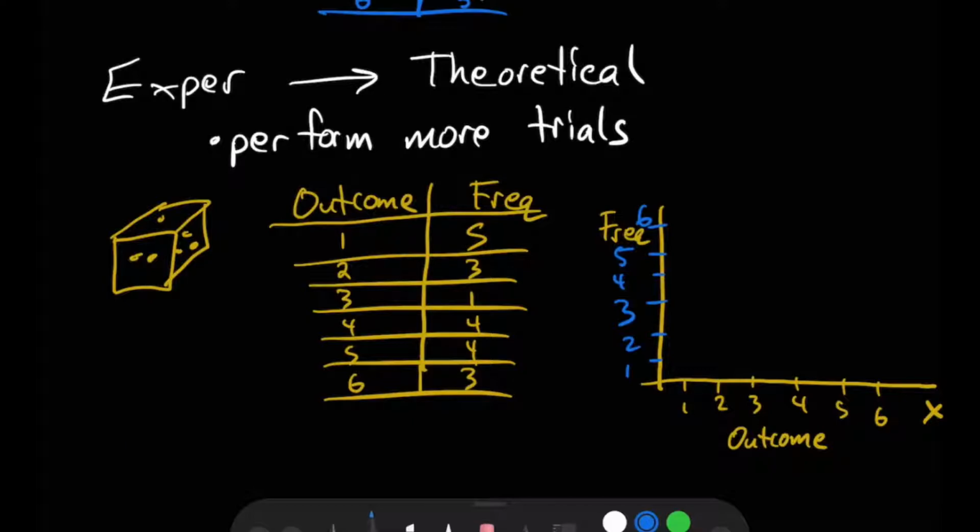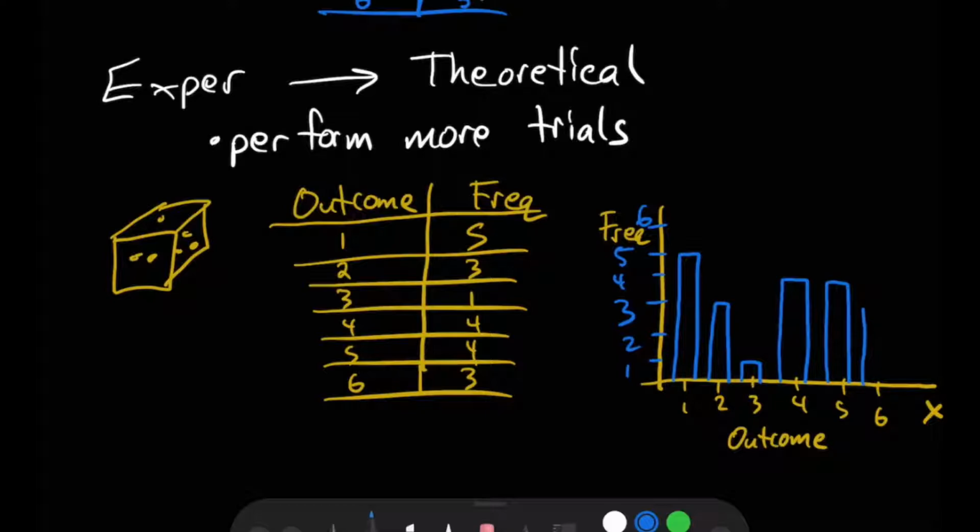So how many times did I roll a 1? I rolled a 1 5 times. I rolled a 2 3 times. I rolled a 3 1 time. I rolled a 4 4 times. I rolled a 5 4 times. And I rolled a 6 3 times. And so now we also have a visual representation of our frequency distribution.